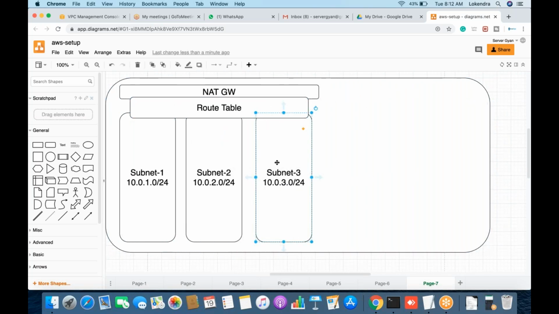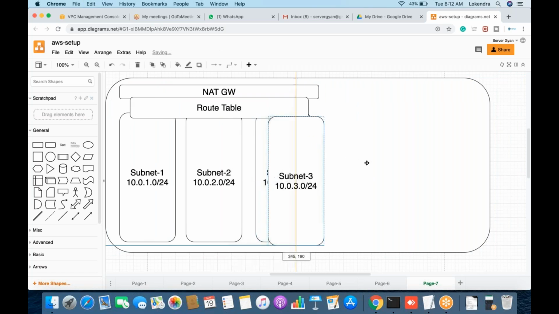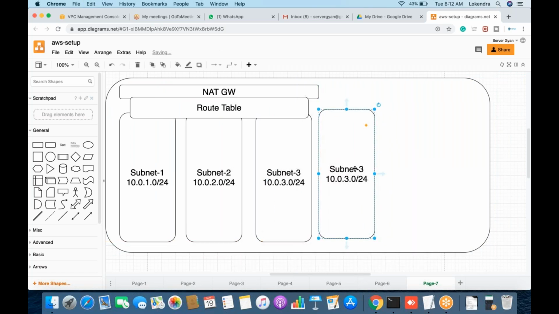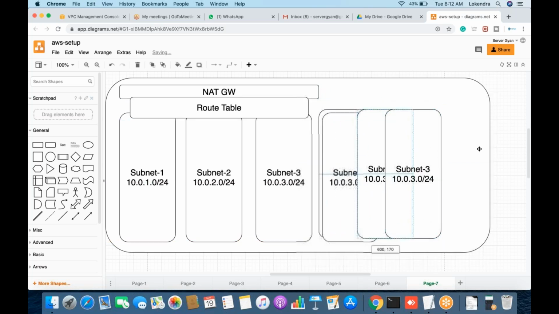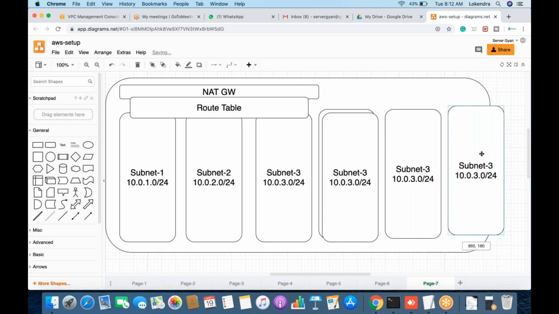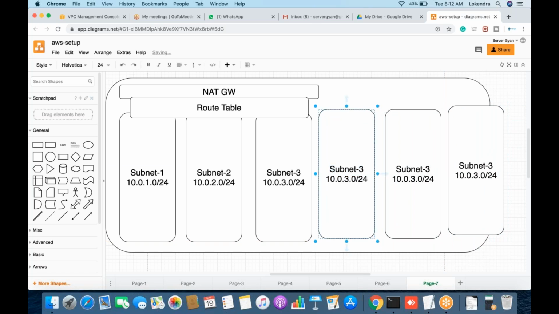Fine. In the same way, once again, we are going to create a couple more subnets here. So these three subnets will be here. Let us say, yes, these three subnets are here. Guys, if you have any doubt, any question, you can ask in between as well.